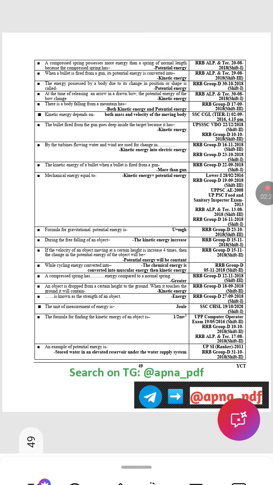Mechanical energy is equal to kinetic plus potential energy. Gravitational potential energy U equals mgh. During the free fall of an object, kinetic energy increases. If the velocity of an object moving at a certain height is increased 4 times, then the potential energy will be constant.